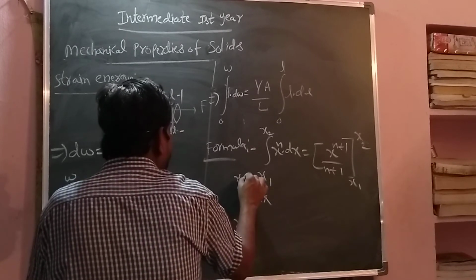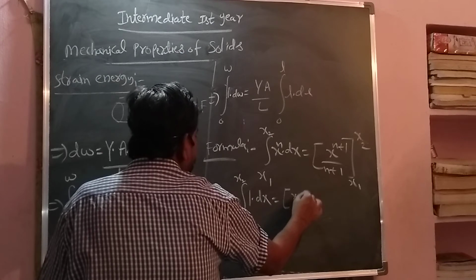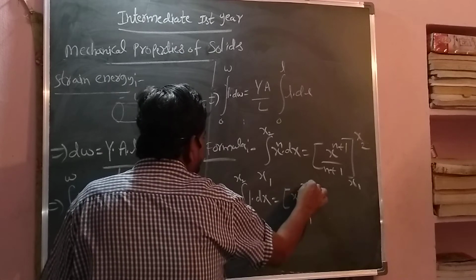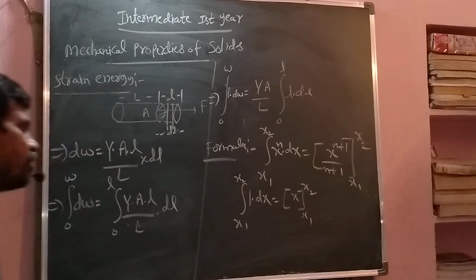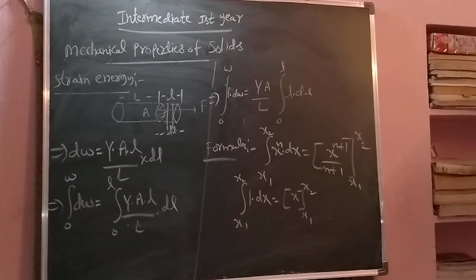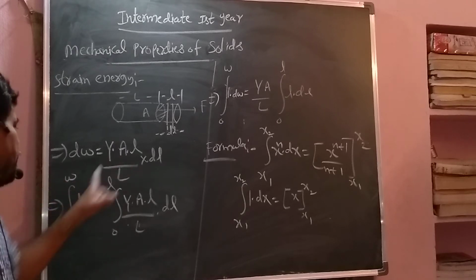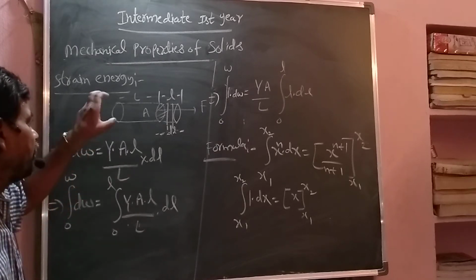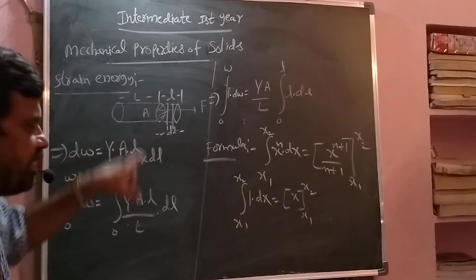Okay, now I will give integration dw initially 0 to W. The elongation is uniform, then only you apply integration. So for small dl, dw work; for total elongation, W work. That we are finding by applying integration. Both sides you apply integration. These are the formulas.